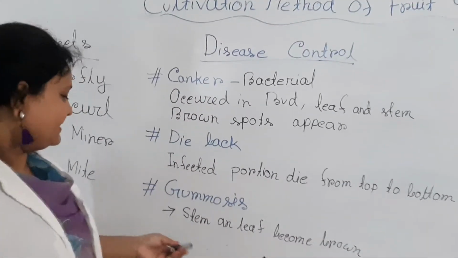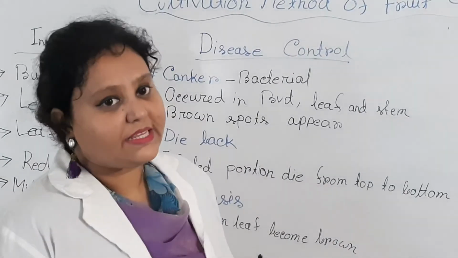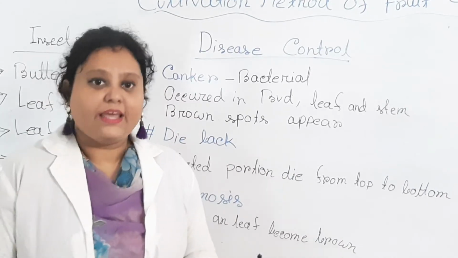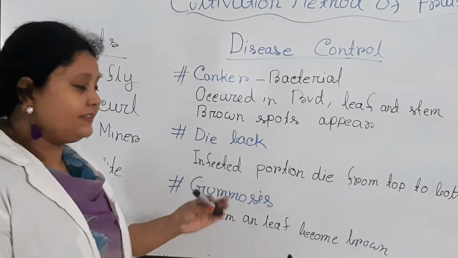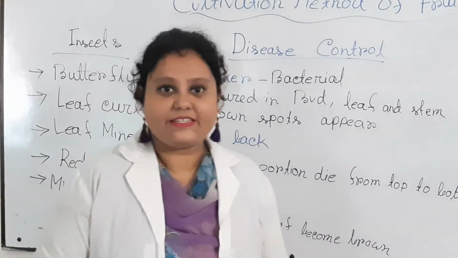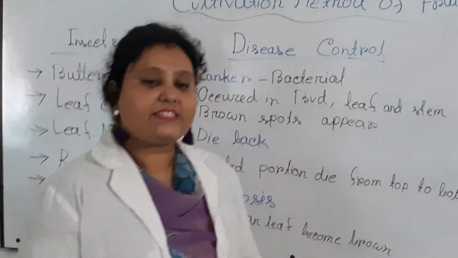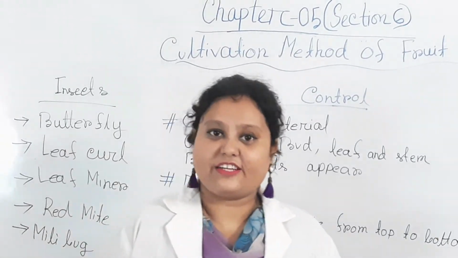In this disease, stem and leaves become brown. If the stem and leaves turn brownish, then we can tell that this is gummosis disease. So these diseases and insects are the main ones which attack during orange cultivation.